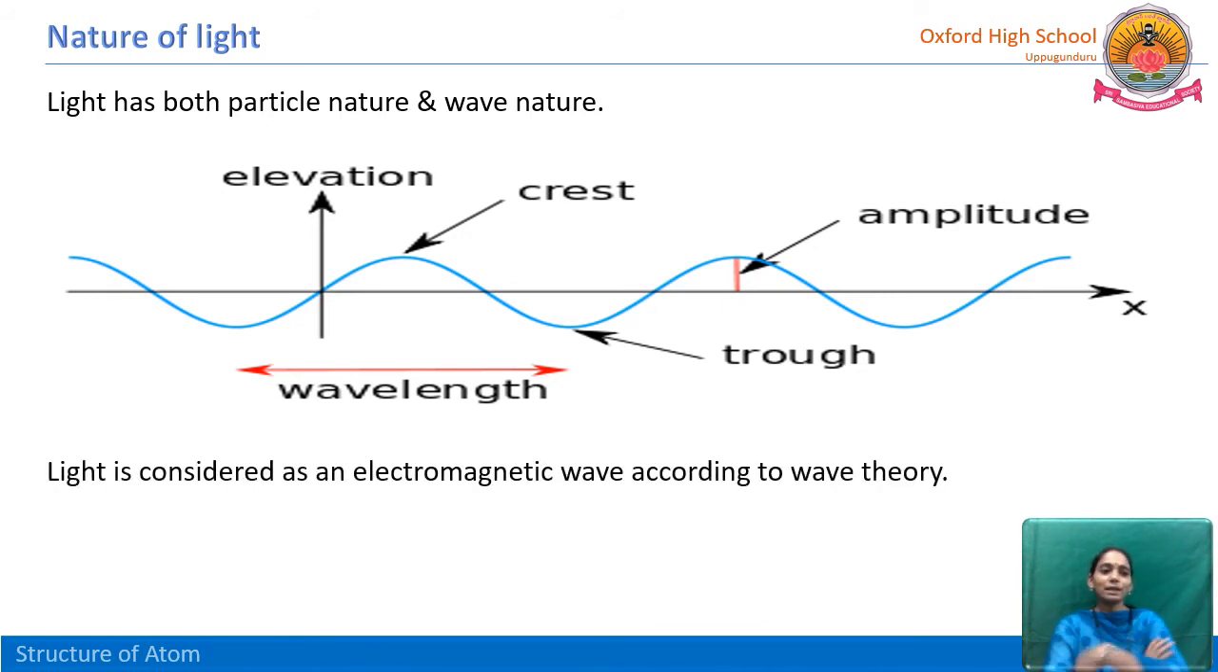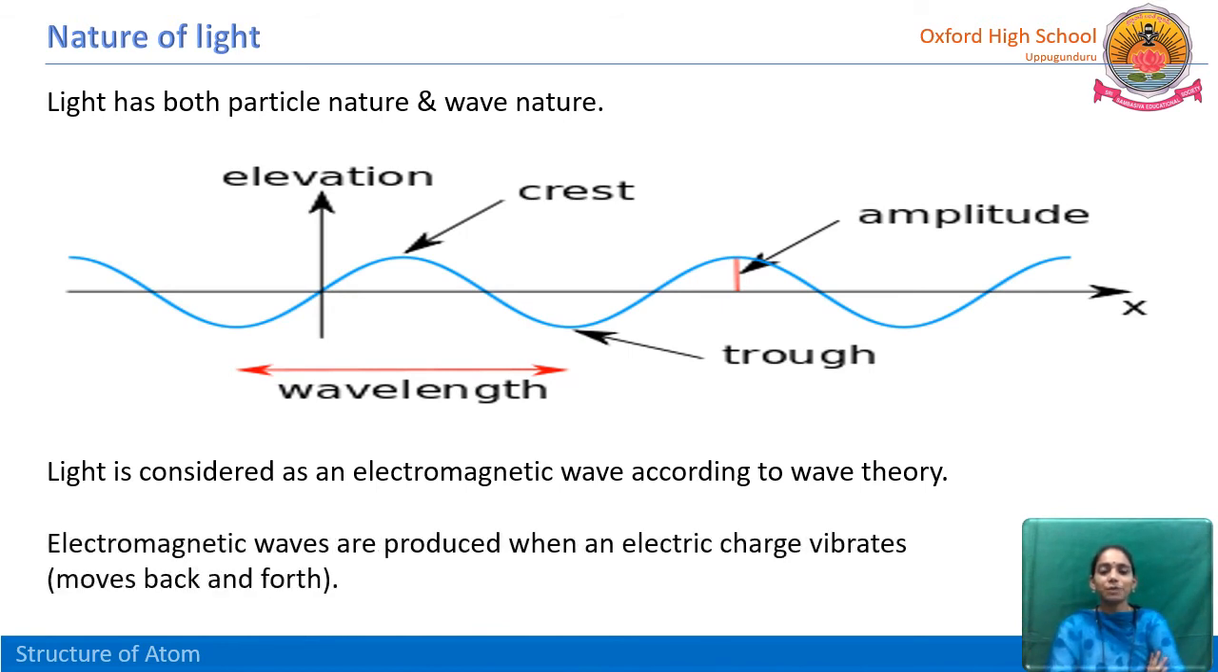See here, light is considered as an electromagnetic wave according to wave theory. So what will happen here? Electromagnetic waves are produced when an electric charge vibrates. That means if an electric charge moves back and forth, then electromagnetic waves are produced.